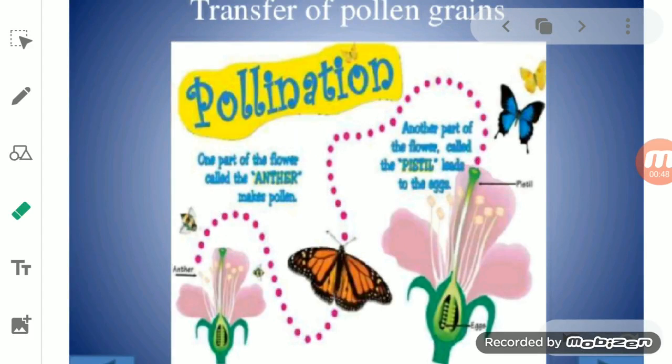Now see here, students, you can see these insects. First of all they sit at the anther, and as they sit on the male part of the flower, the pollen grains stick to the body of the insect. Finally, when they move from one flower to another flower, the pollen grain which stuck to the body of the insect will shed onto the female part of the flower, that is the pistil.